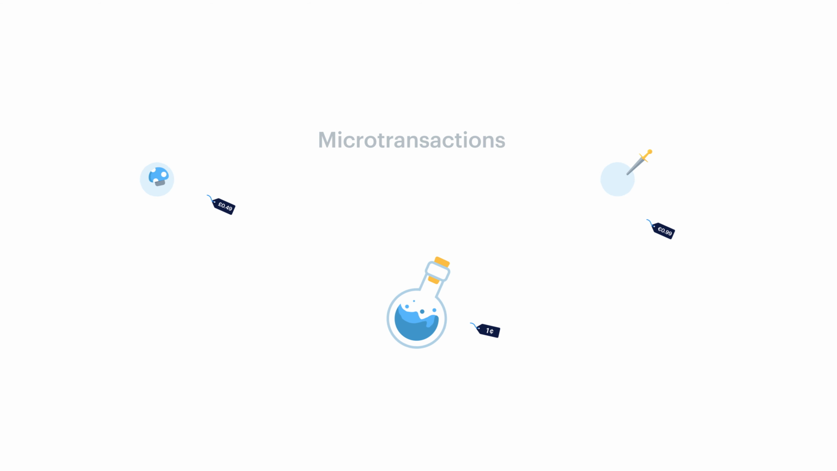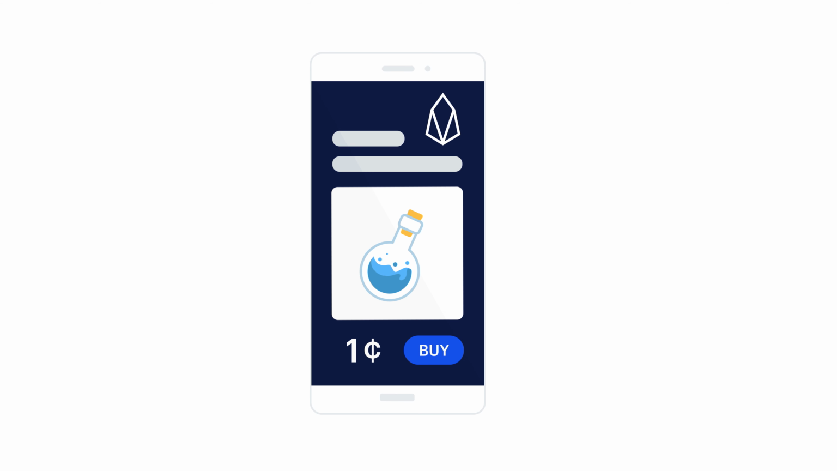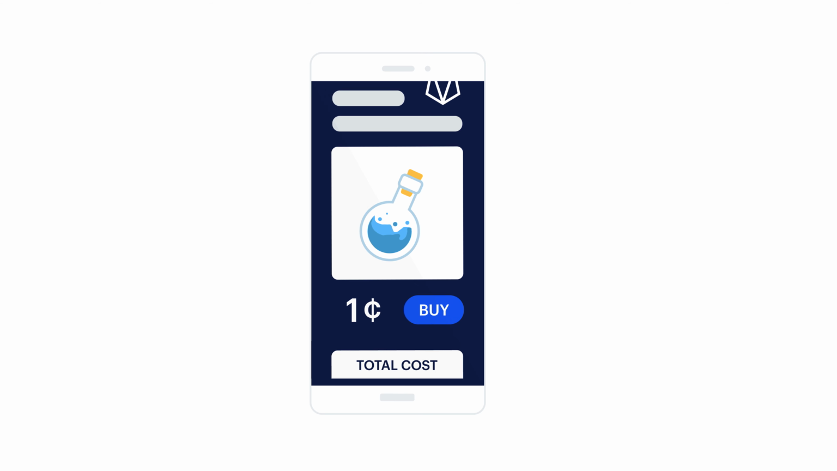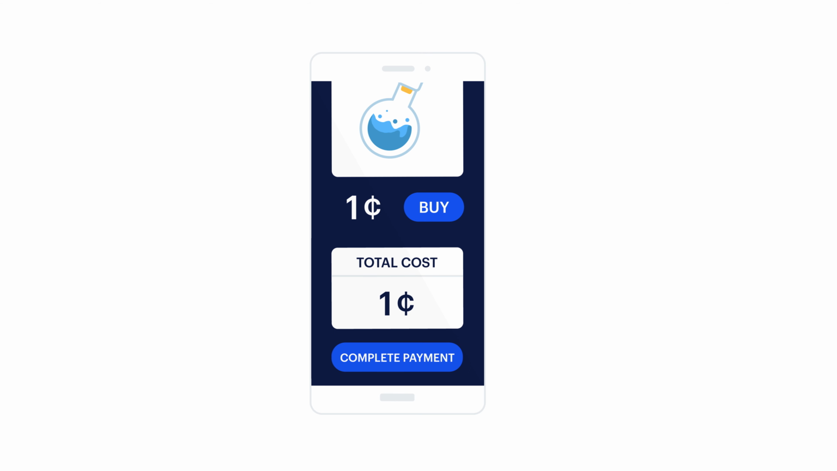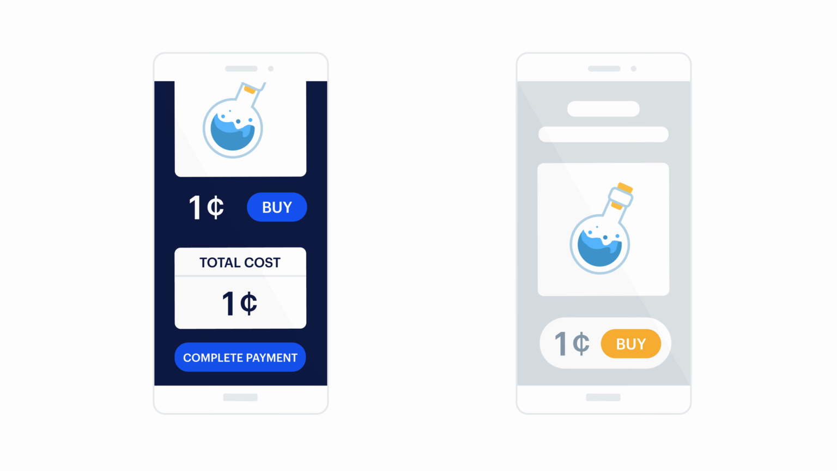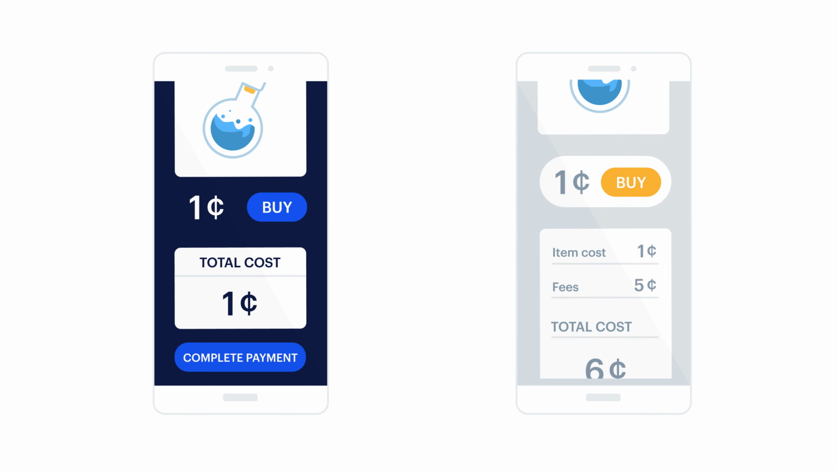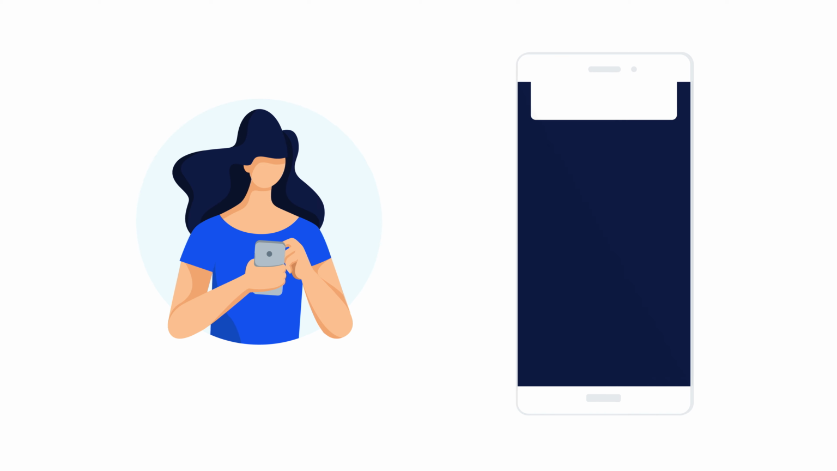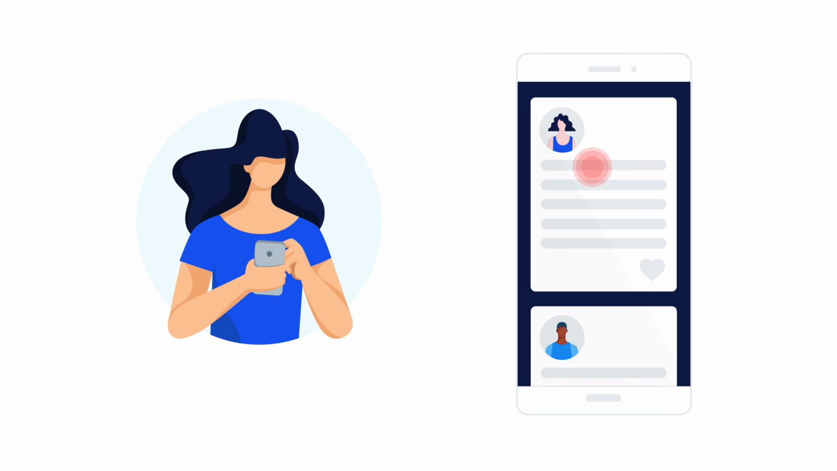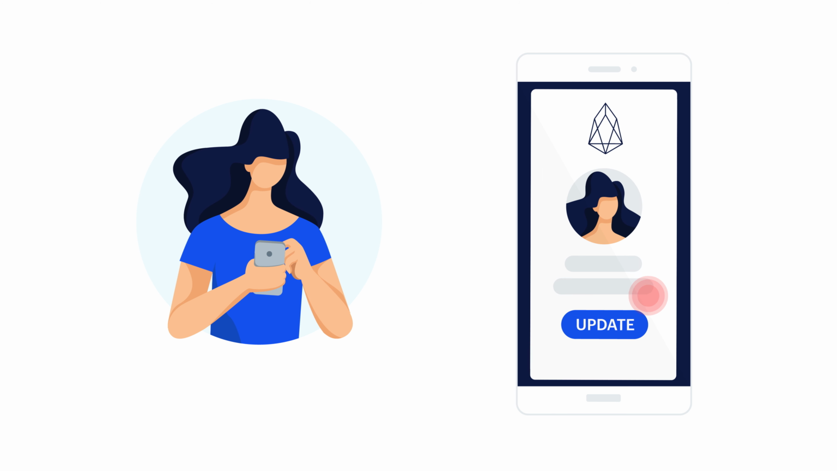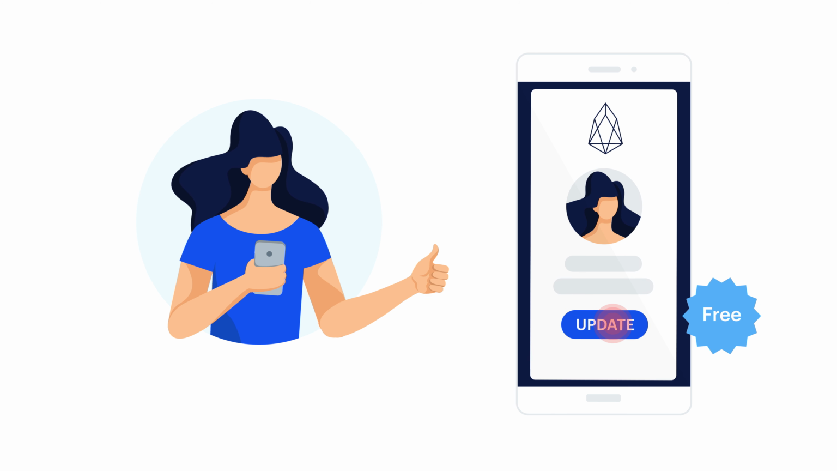For example, buying an in-game item for 1 cent in an EOS-based game will cost just that, 1 cent. On other blockchains, it might cost 1 cent for the item and 5 more cents for the transaction fee. Free transfers also mean that simple actions on EOS, such as liking a comment or changing a username, don't require a transaction fee, helping to remove friction for users.